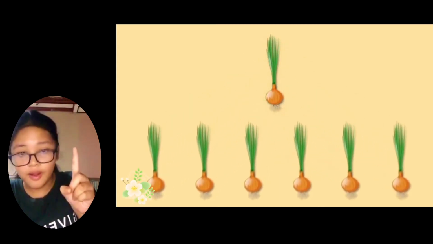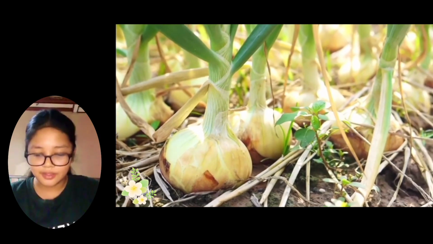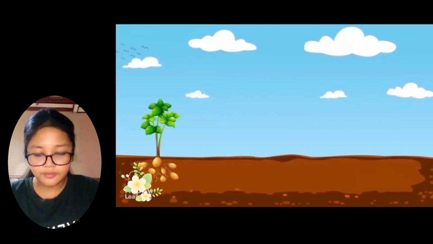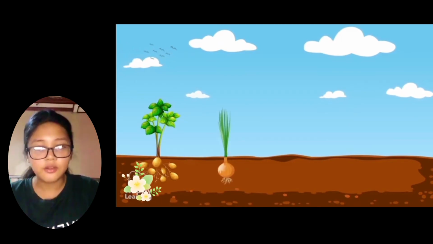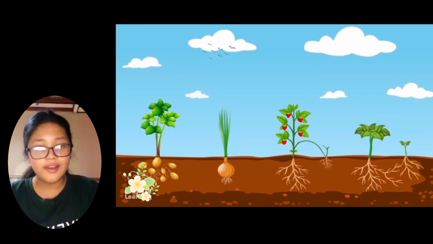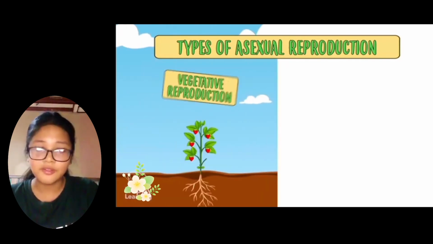In asexual reproduction, there's only one parent, so the new plant will be genetically identical to the parent. A new plant can originate from a single cell, tissue, an organ, or a part of a mother plant. Now, let's talk about the two major types of vegetative propagation. Let's call Sian to explain for us.